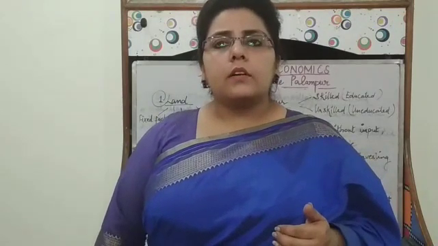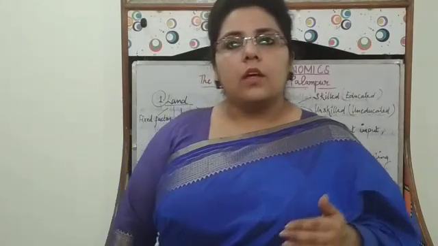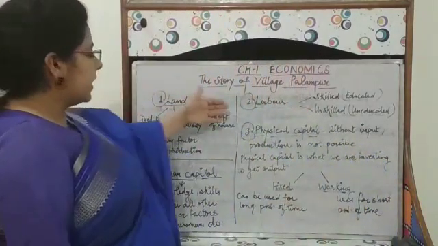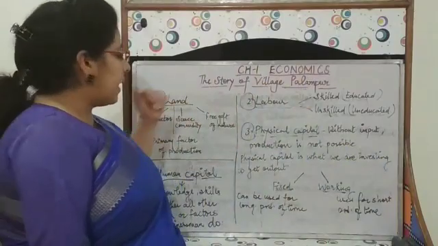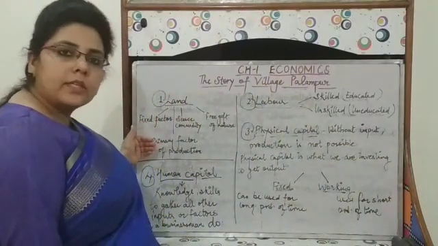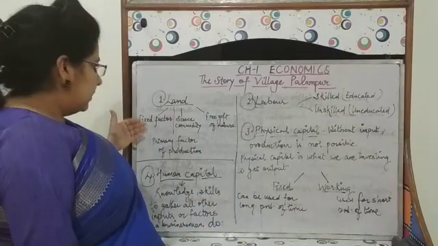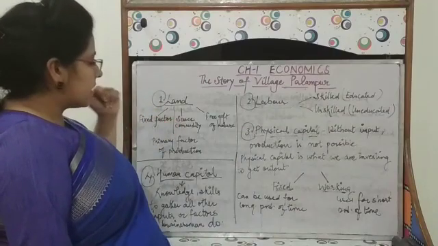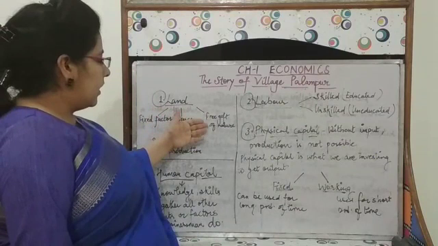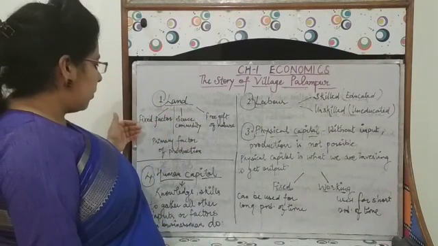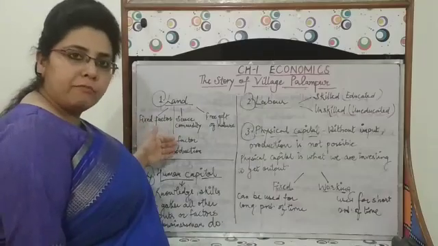So there are 4 factors of production, in which first is land, second is labor, third is physical capital and fourth is human capital. So about land, it is a fixed factor, it is a scarce commodity, then it is a free gift of nature, and of course it is a primary factor of production.